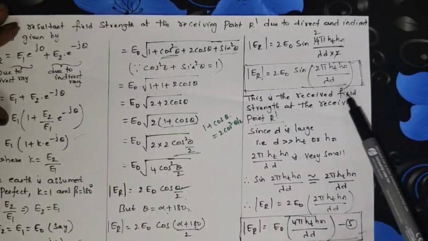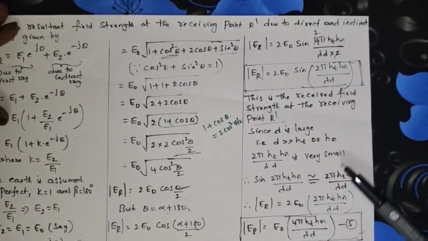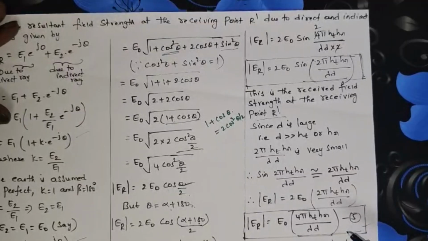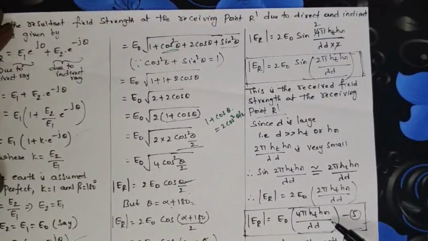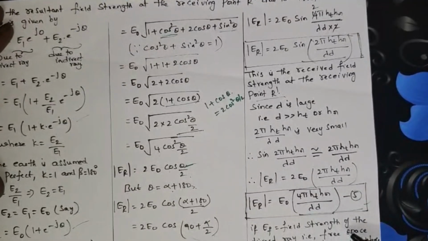Okay, this is the received field strength at the receiving point R dash. By assuming these conditions, finally equation 5 is the received field strength at the receiving point R dash. Again, if EF is equal to the field strength of the direct ray, that is the free space field strength at unit distance, E naught is given as EF by d, where EF is the field strength of the direct ray.